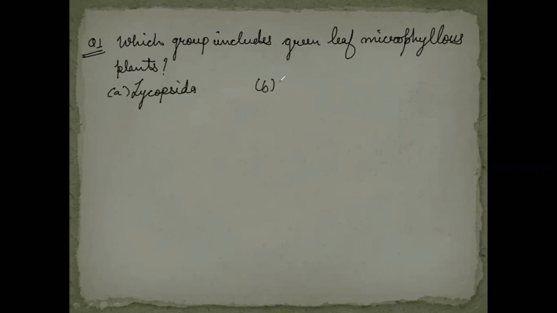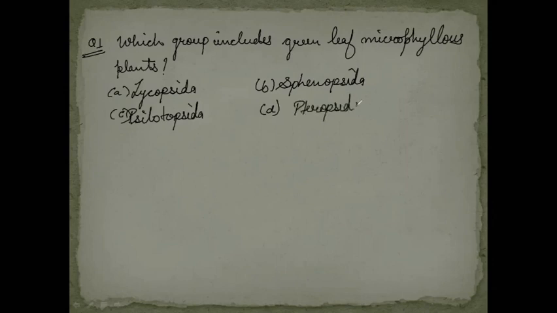Option B is Spinopsida. Option C is Psilotopsida. And option D is Pteropsida. Okay, if you don't remember the examples of microphyllous and megaphyllous plants, go back in the video, learn the examples and then attempt the questions.